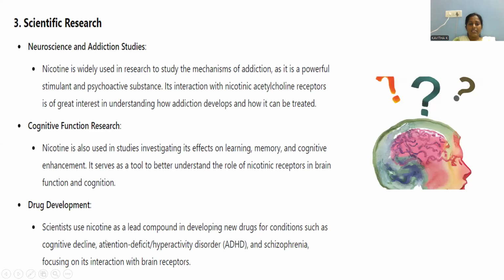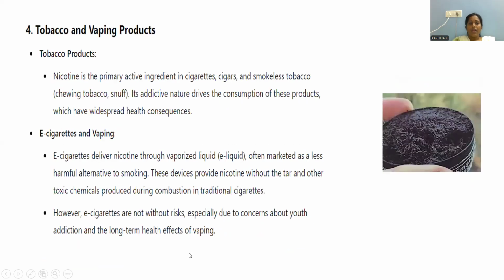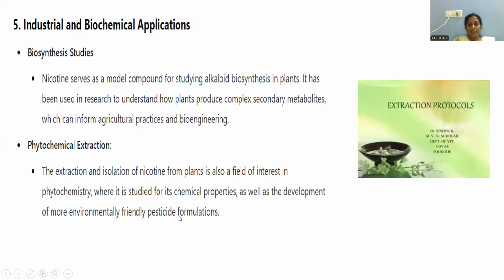Drug development. Scientists use nicotine as a lead compound to develop further drugs. Just now we discussed that it is an effective pesticide and contains material with medical applications, so we can use nicotine as a starting material to synthesize further effective medication. Tobacco products. Nicotine is the primary active ingredient in cigars, smoking tobacco and e-cigarettes. All of these are composed of nicotine. E-cigarettes are also present, though people cannot consume them without any risk.